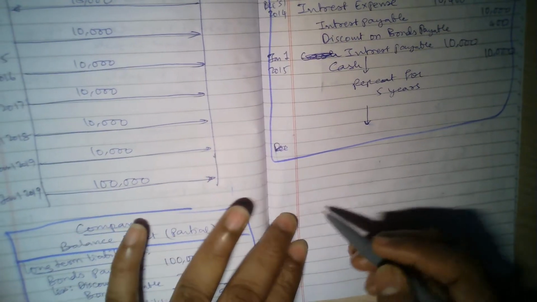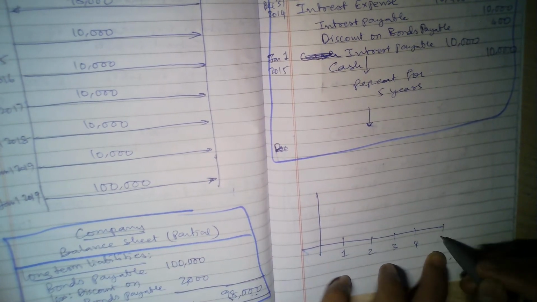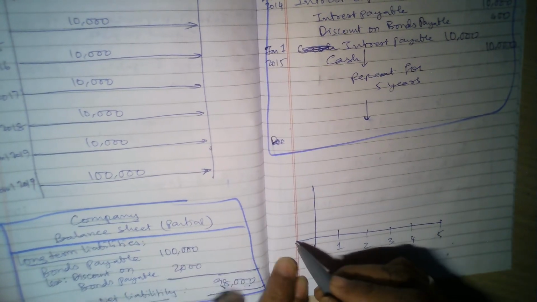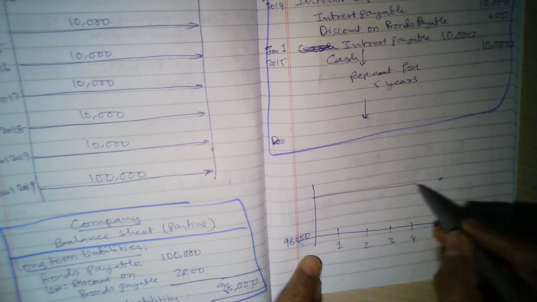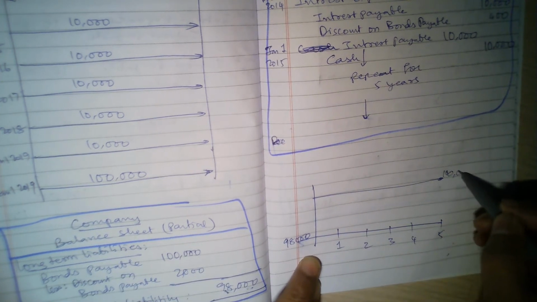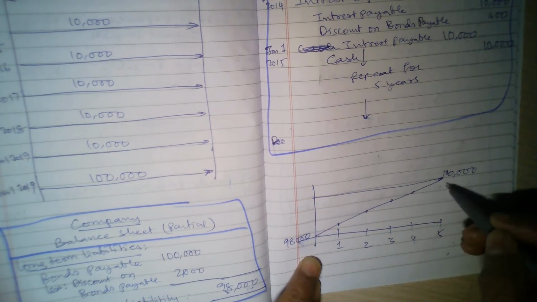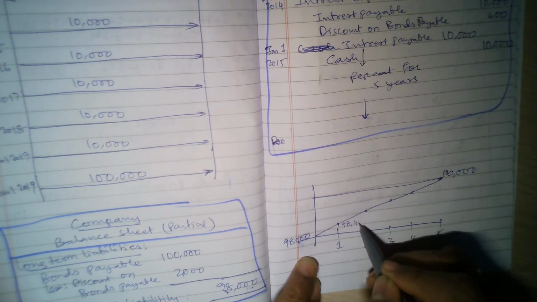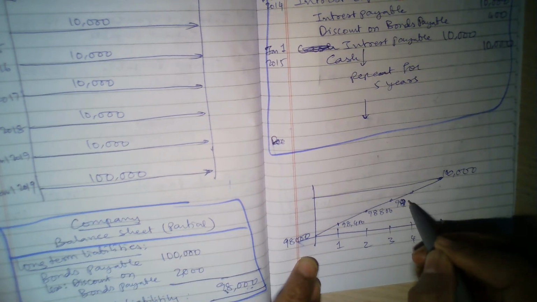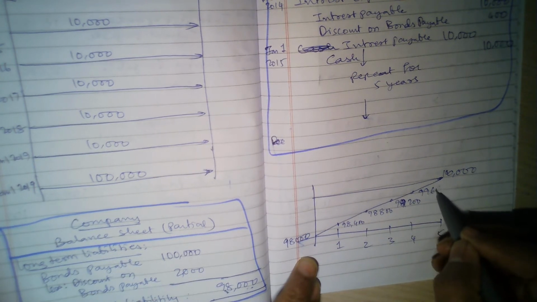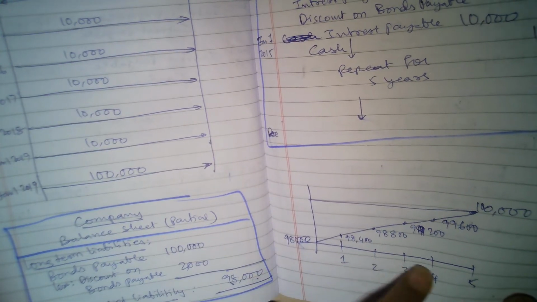So if I draw a graph, it will be like this. Year 1, year 2, year 3, 4 and 5 years. Right now the value is 98,000, and at the end of the 5 years it has to reach 100,000. So each year it will increase by 400. So here 98,400, 98,800, 99,200, then 99,600, and here it will become exactly 100,000. So every year it will increase by 400.